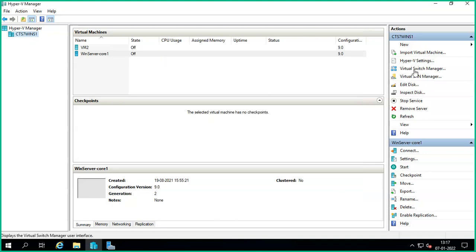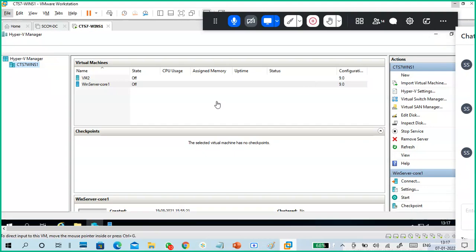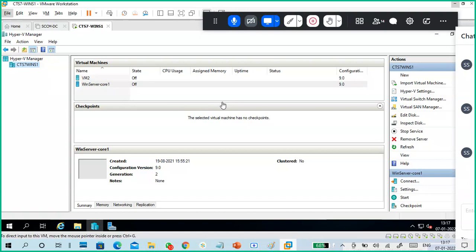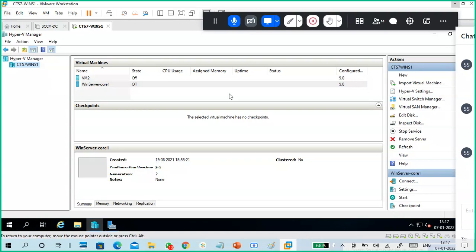So this is how to create a virtual machine. Guys, do you understand how to create a virtual machine? Generation 1, Generation 2, just how it looks. Have you seen it or not? At least that.